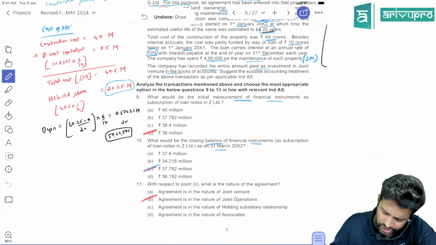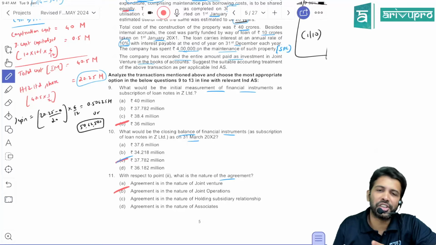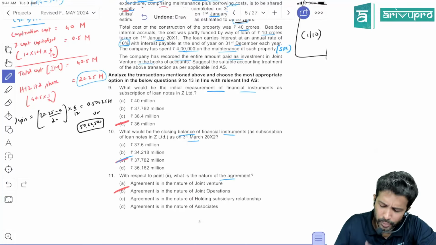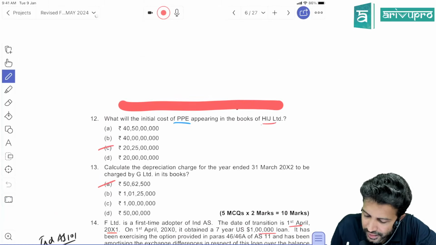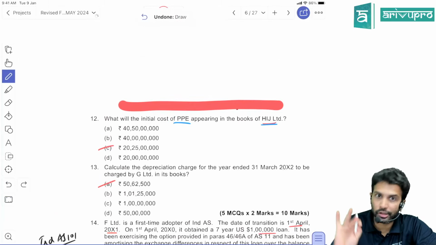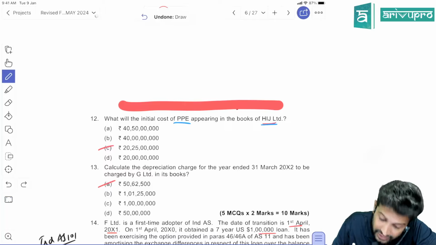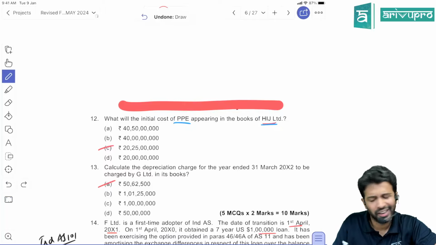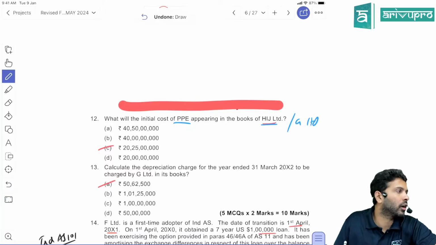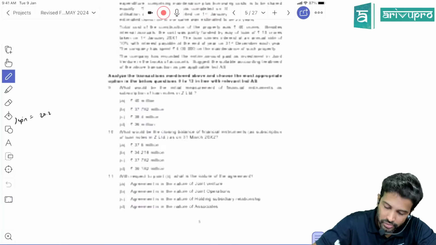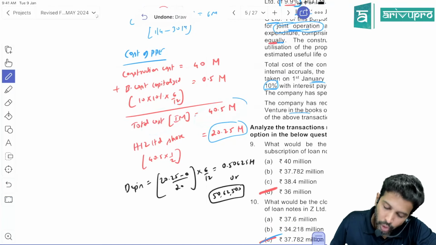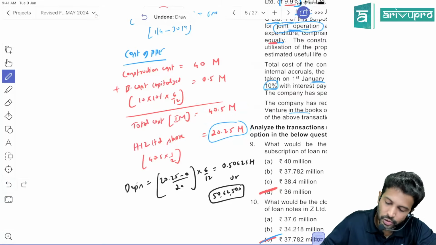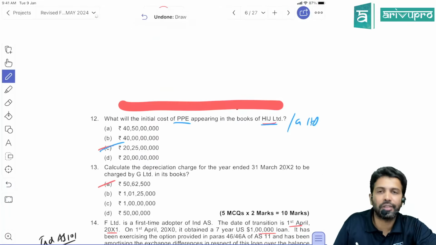Now they will ask the question C. What is the nature of arrangement? They only told us the nature is joint operation. So that is a straightforward question. What is the initial cost appearing? Initial cost of PP, not the carrying amount at year end. Initial cost of PP for HIG. Doesn't matter whether it's HIG or the other company G Limited, initial cost will be same. Initial cost means your before depreciation value, which in total is 40.5. Both the companies' share is 20.25. So you have to select C here.